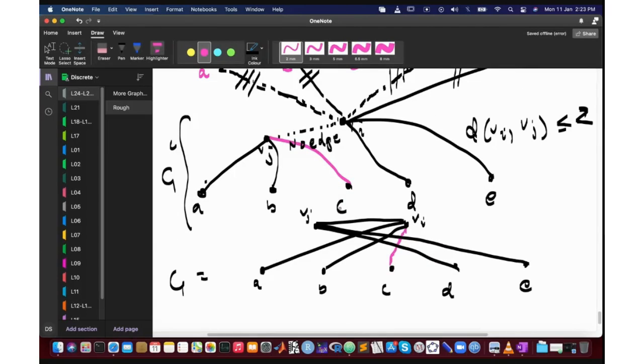So we have... Just let me see. 1, 2, 3. What are we missing?